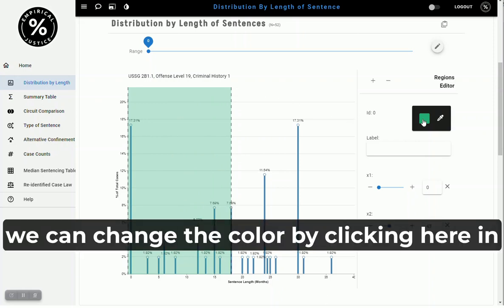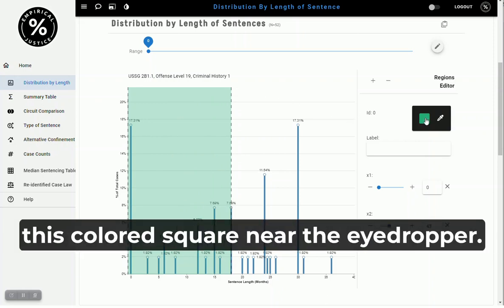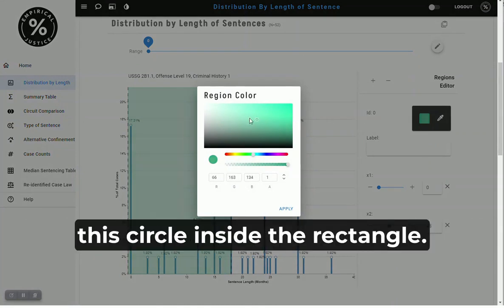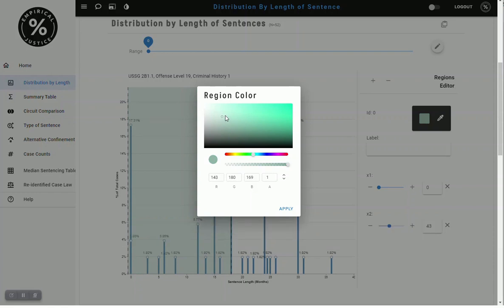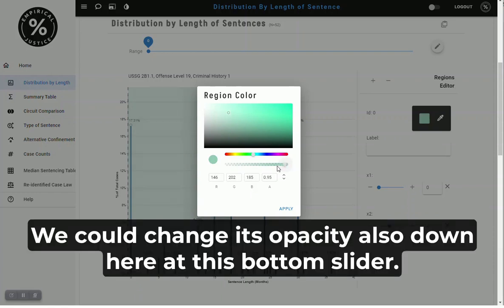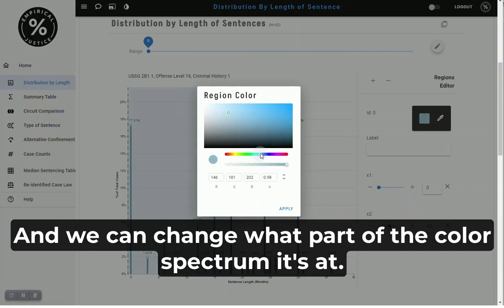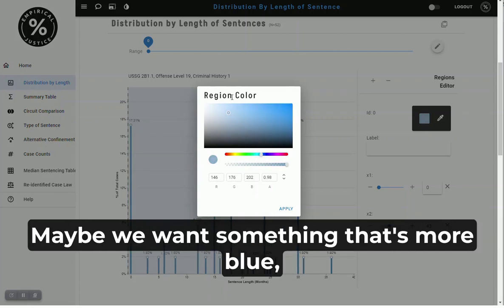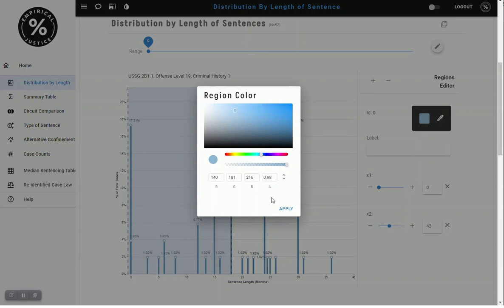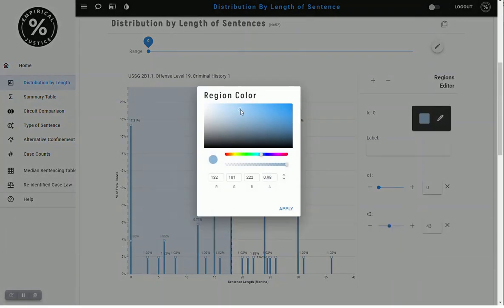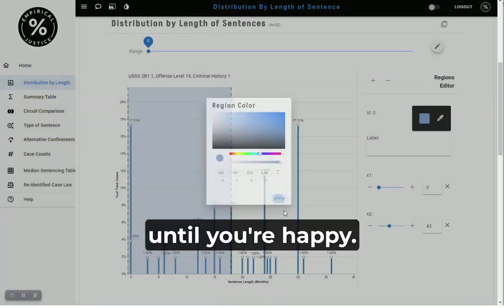Now we can change the color by clicking here in this colored square near the eyedropper. And we can make it lighter by moving this circle inside the rectangle. We could change its opacity also down here at this bottom slider. And we can change what part of the color spectrum. Maybe we want something that's more blue. And then we apply it. And if you don't like it, you can go back in, change it a little bit more, till you're happy.